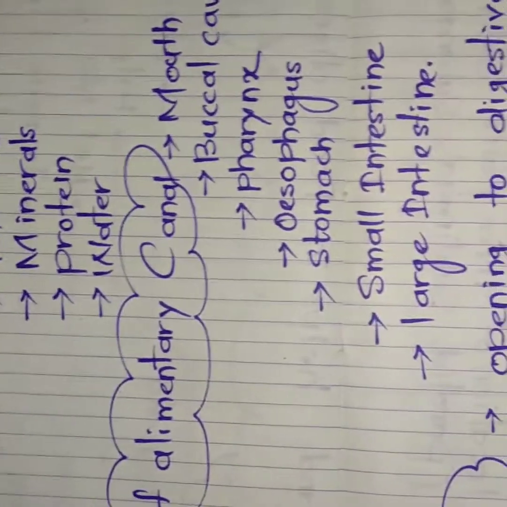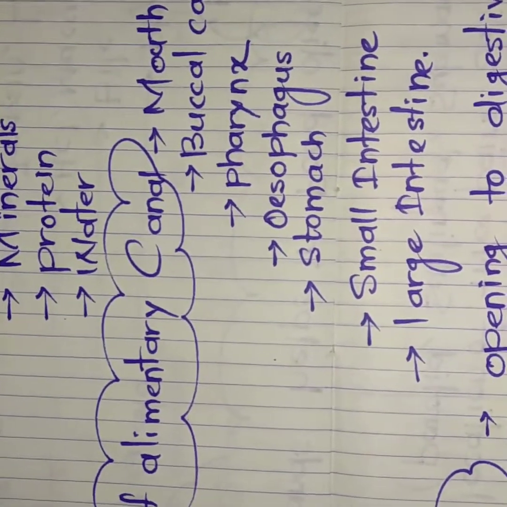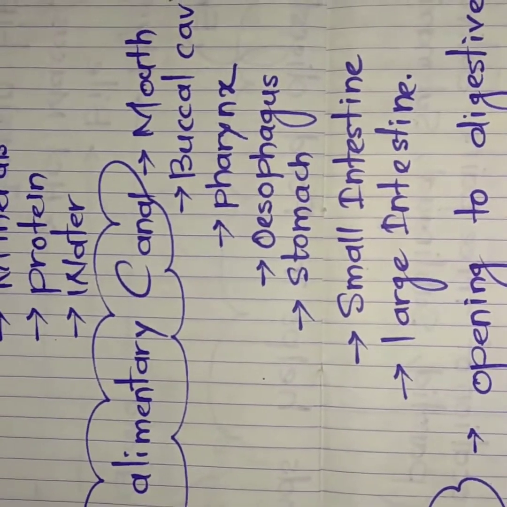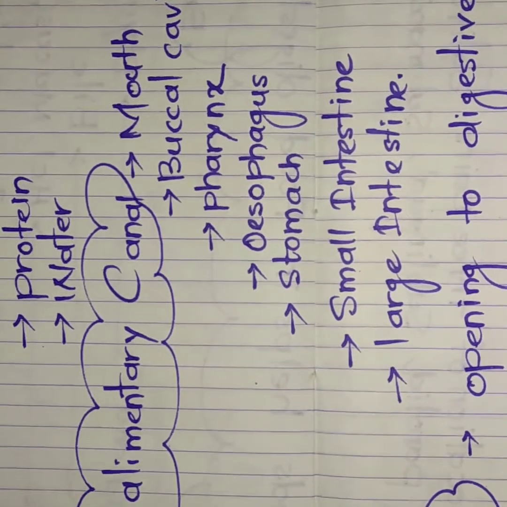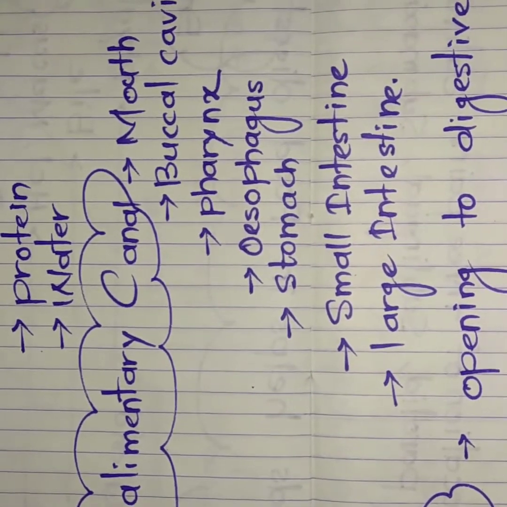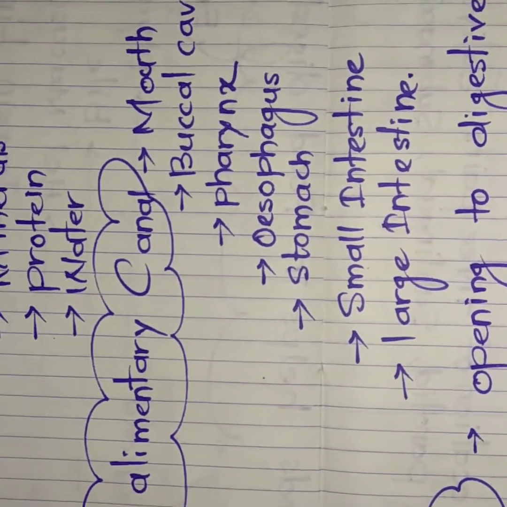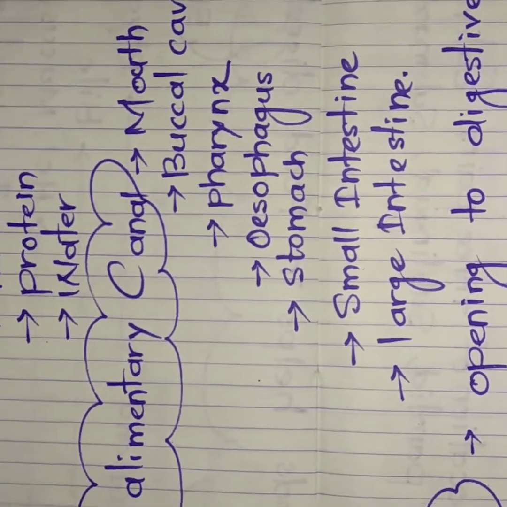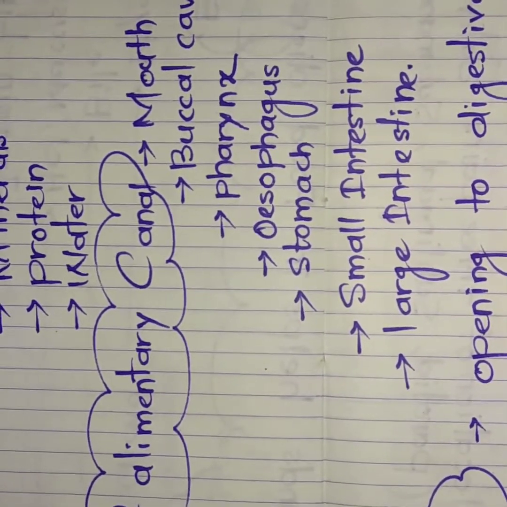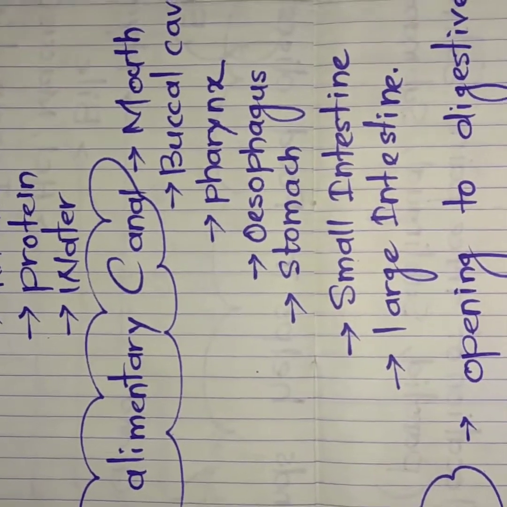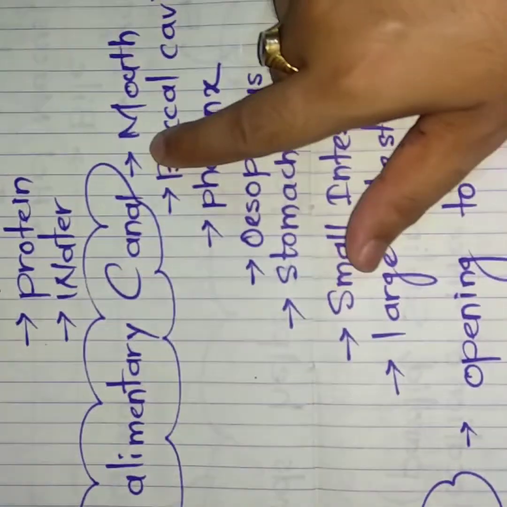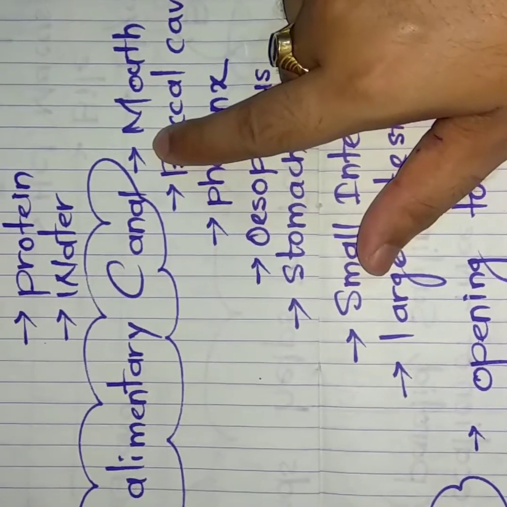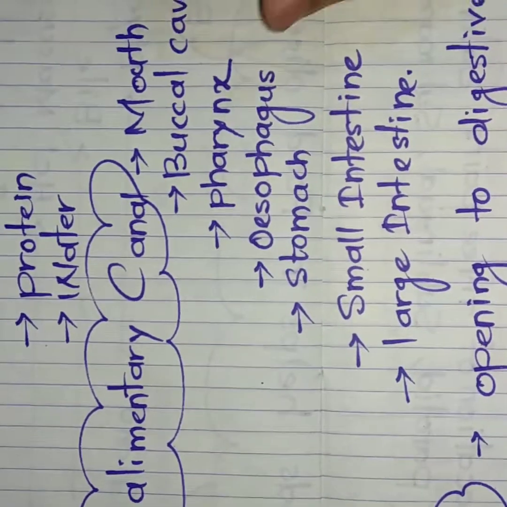Clear? So before starting, we first have to observe and know those parts which are associated with the digestive system of human beings, and it is also known as the alimentary system. Clear? So the parts associated with our digestive system are as follows.